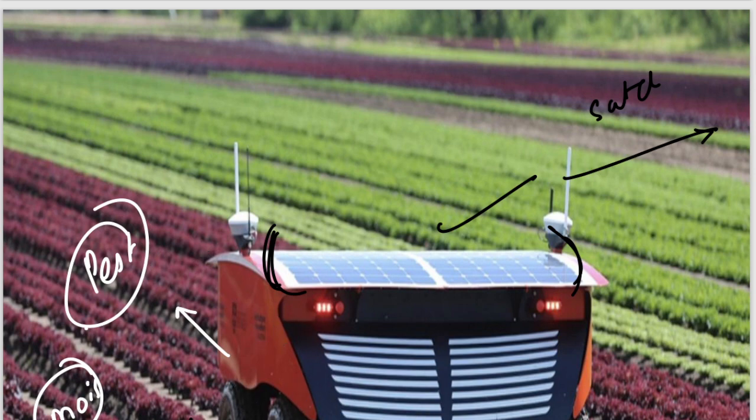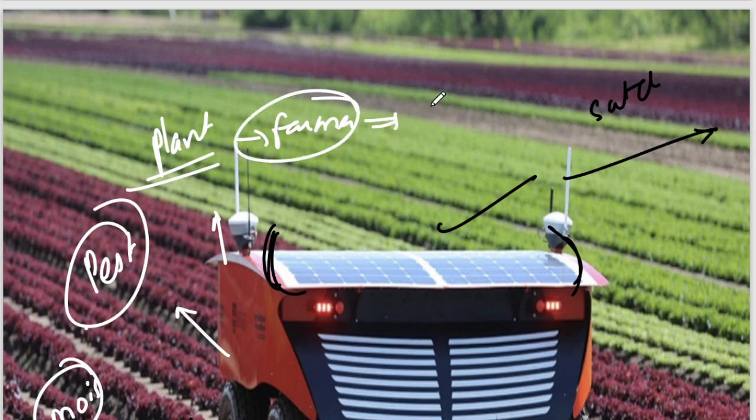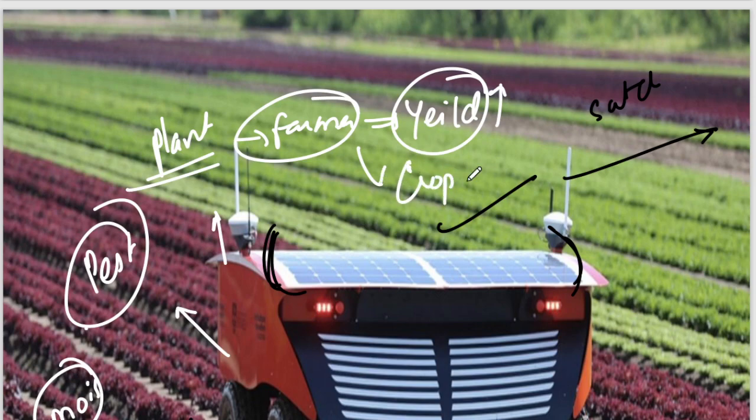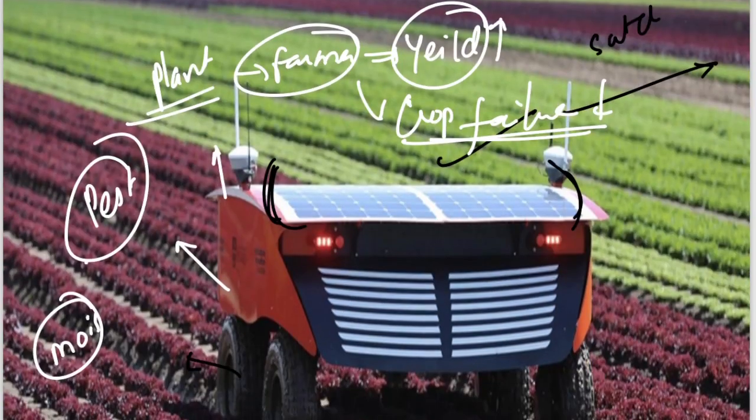If there is any damage to the plant, it will directly inform the farmer. What is the benefit of this? It will increase the yield of agriculture, and crop failure will be reduced.